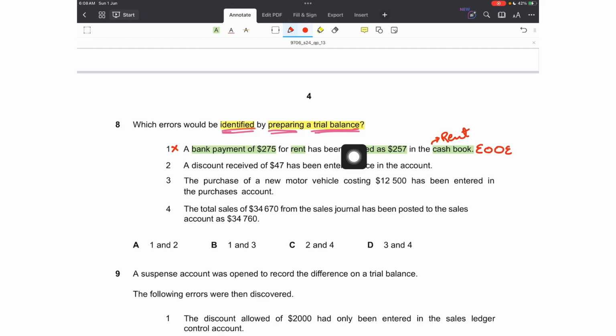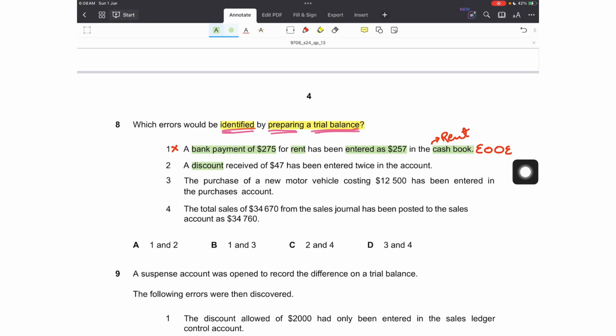Moreover, one more tip: if you are looking for errors which are identified by the trial balance, look at the correcting entry. If the correcting entry involves the suspense account, this means that this error will be revealed by the trial balance. But this entry doesn't involve the suspense account. The transaction was understated, so you have to increase the amount by making an entry on the credit side to bank and debiting the rent account as well. So the suspense account isn't involved, and this error won't be revealed.